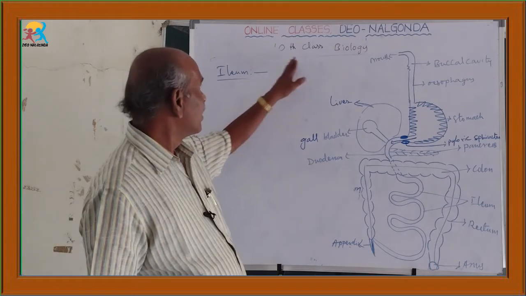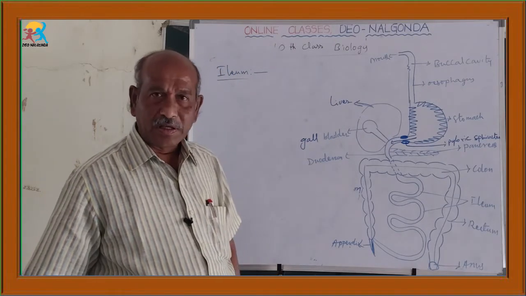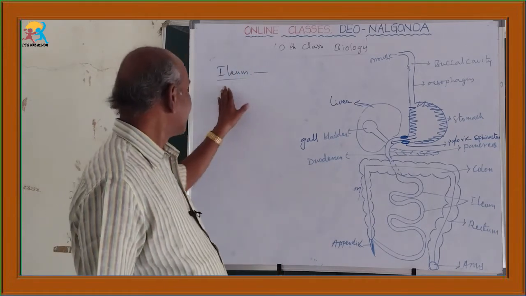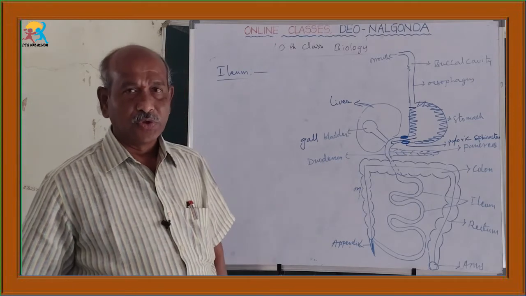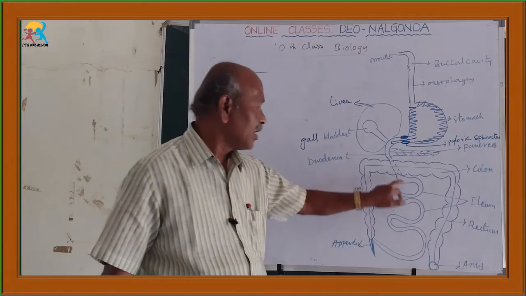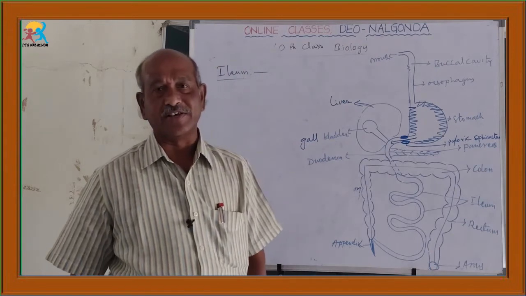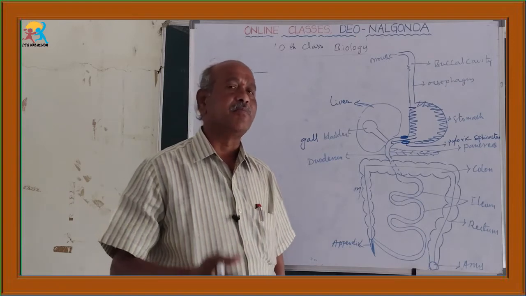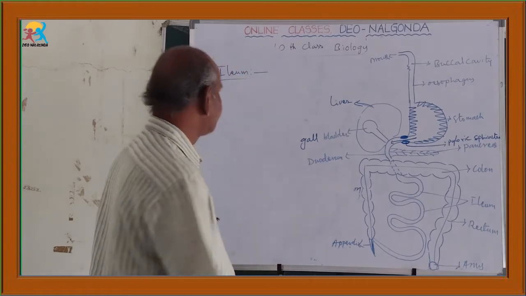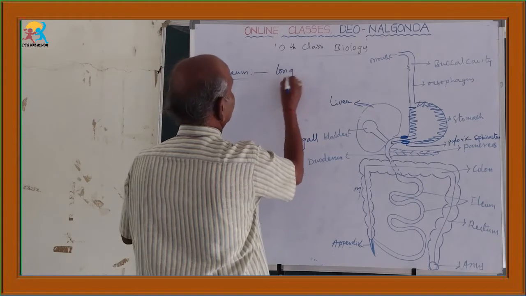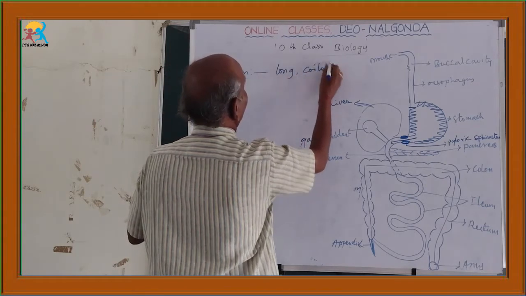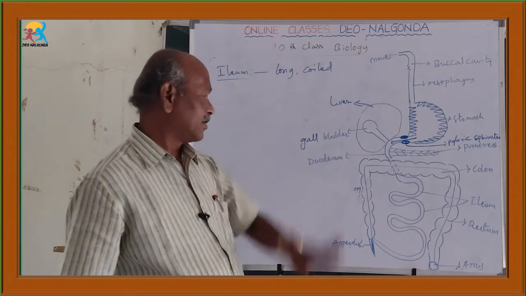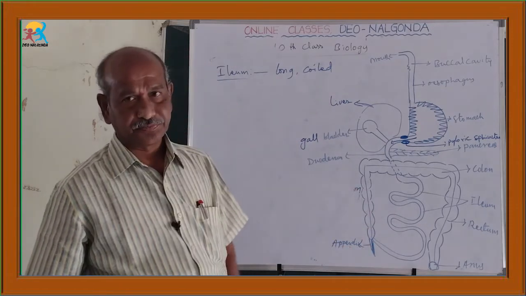For 10th class biology, in the case of digestive system, the next topic we are going to take is the ileum. It is the second part of the small intestine. It is very long and it is a much coiled structure. So it is a very long and coiled structure, that is the ileum.